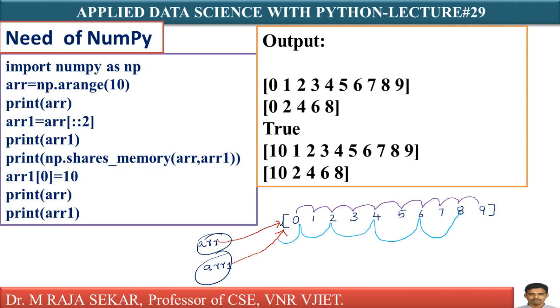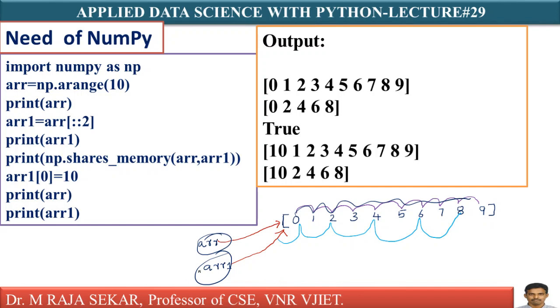If you refer to this particular array with ARR, it will read all the elements. If you refer through ARR1, it will go to the same memory area, but it will skip one element in between. Therefore, what does it mean? Here we are not creating two separate arrays. That's the beauty of your NumPy arrays. That's a beauty, isn't it?